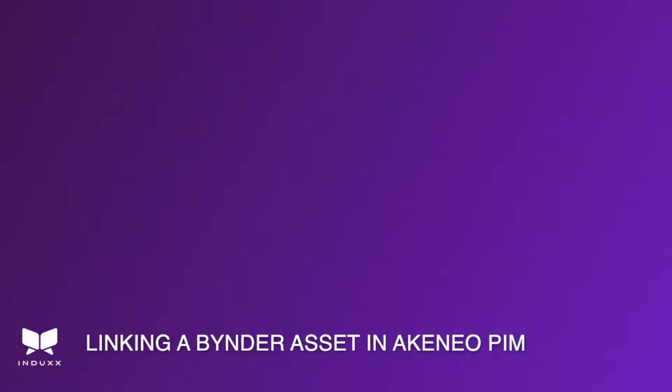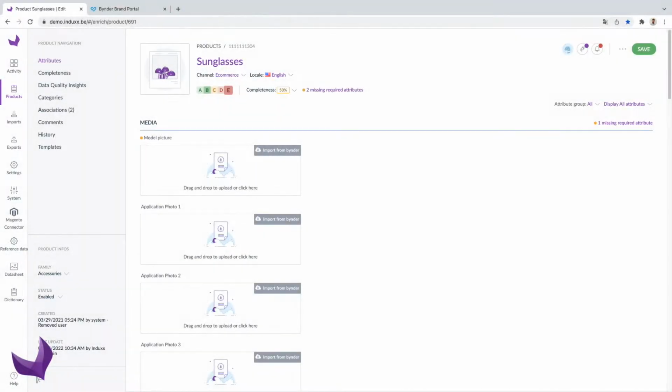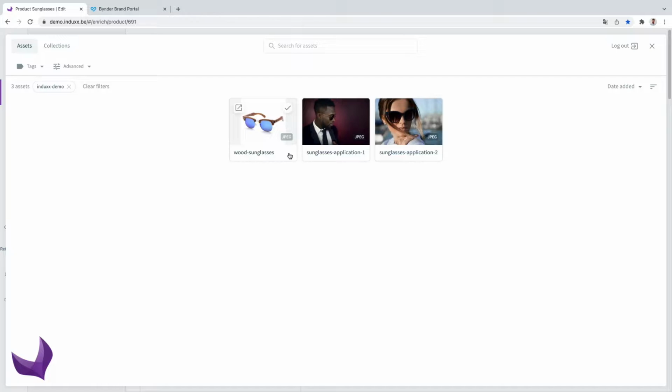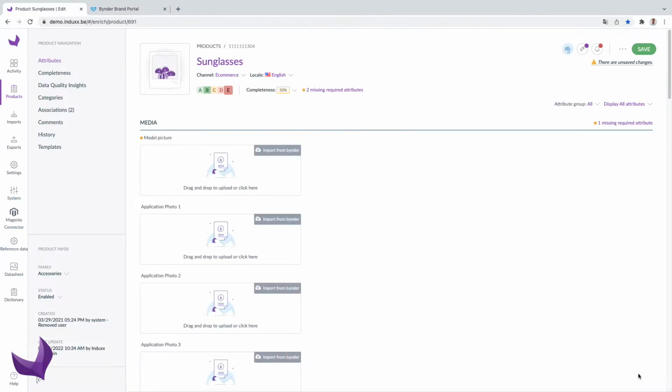Linking a Bynder asset in Akeneo PIM. With Induxx's Bynder connector for Akeneo PIM, you can link an asset using Bynder's compact view. Once you select the asset, the thumbnail is visualized on the product page.